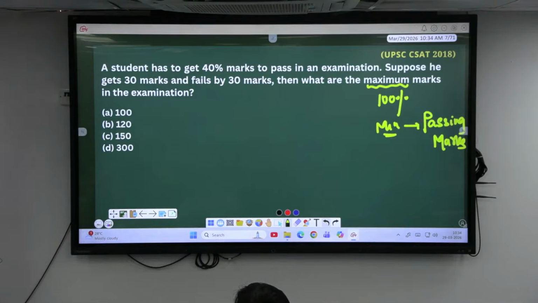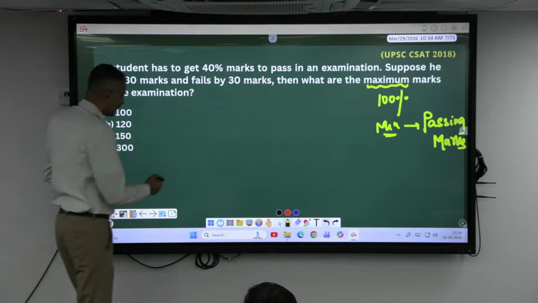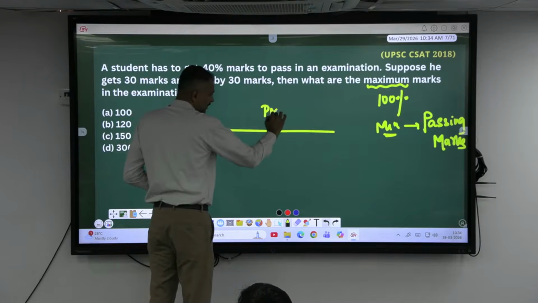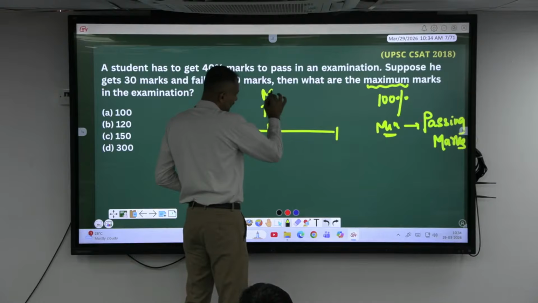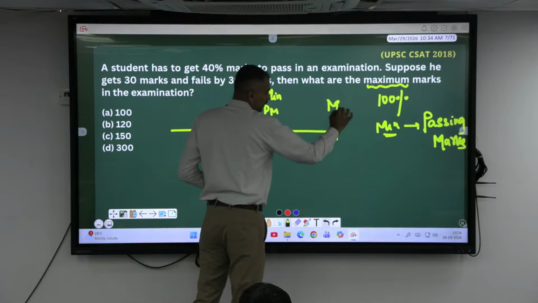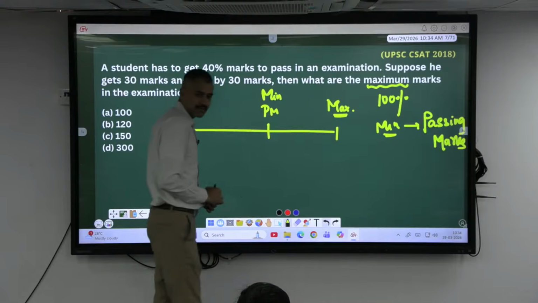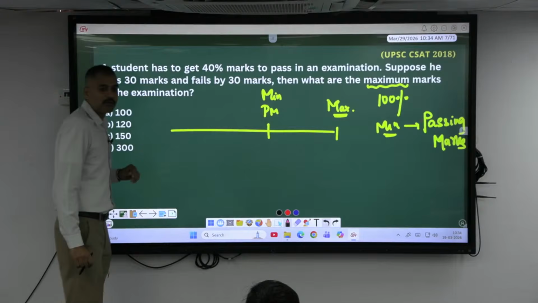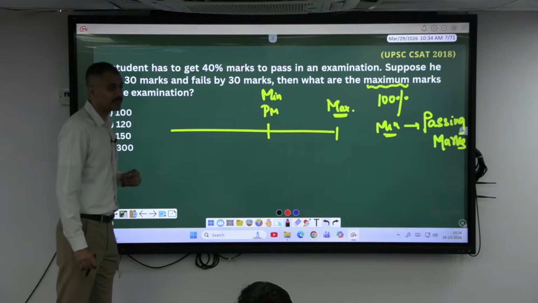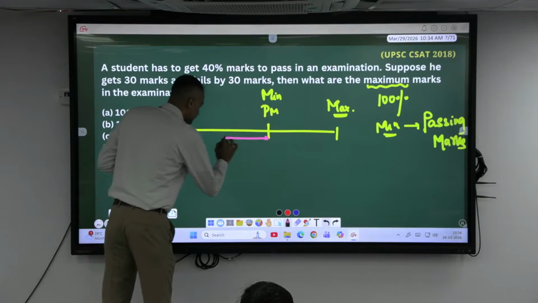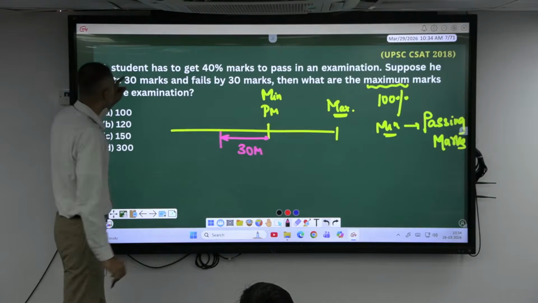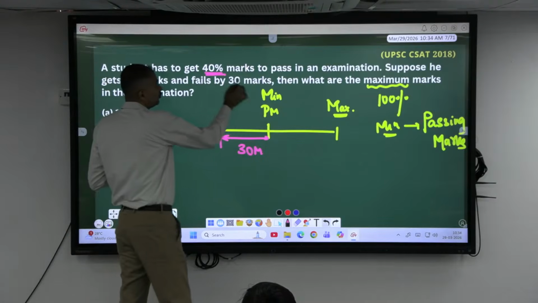What is the approach? Okay, look here now. I'll make you understand. Let's say this is the passing criteria, passing marks, which is called what? Minimum marks. And this is the maximum marks for which the exam will be conducted. Now, is he getting passed or failed? Failed. Failed by how many marks? So, he was somewhere here and he required how many more marks? 30 more marks. A student has to get 40% to get passing marks.